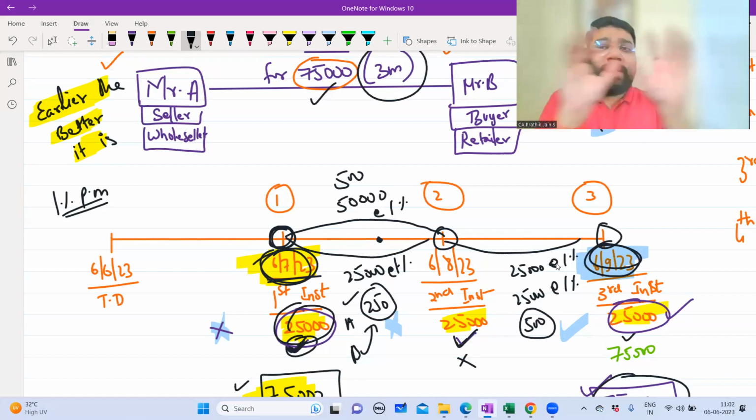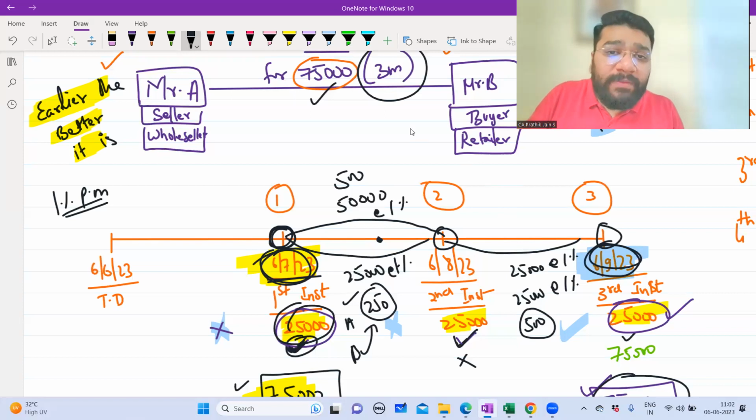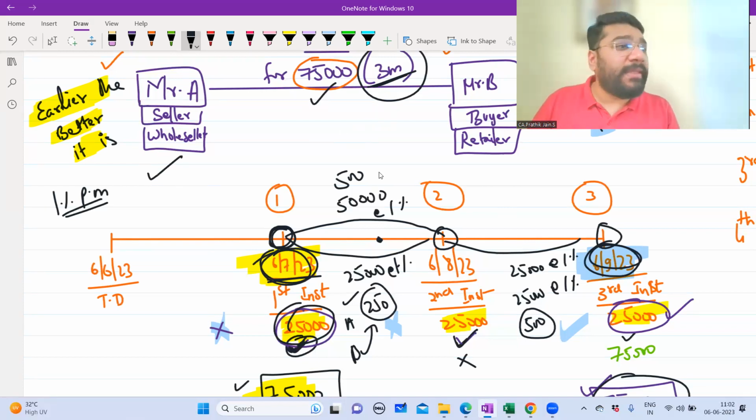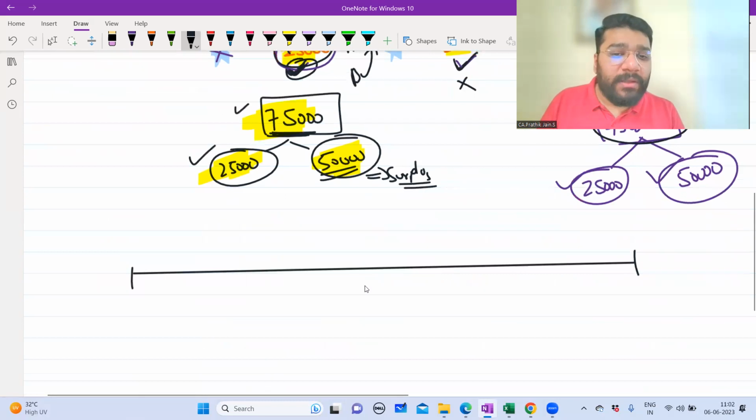So average due date is that date where you make the payment in such a way that the credit period, whatever is originally agreed, is satisfied, so that neither this fellow is gaining anything nor this fellow is gaining anything. So that day is called average due date. Normally the average due date, when you calculate, will come as a center point, which means what?